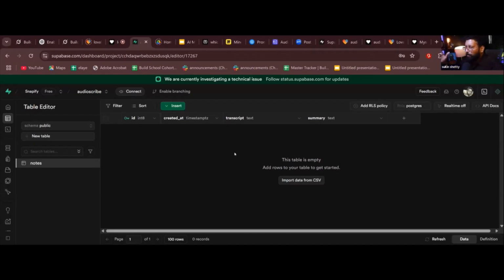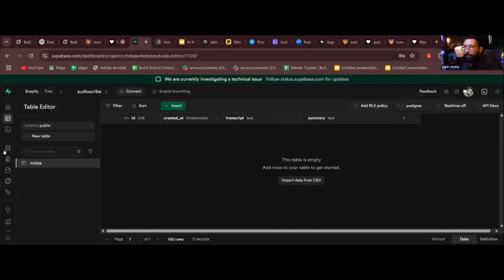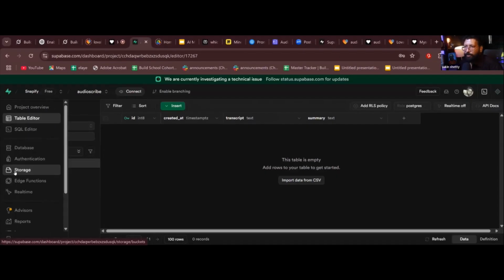Okay, now what did Grok say and what do I have to do next? Set up storage. If your app involves file uploads, audio files, you need the storage bucket. Go to the storage section. Okay, let me go to the storage section. Where is the storage section? Here. Can you see the storage section? Yes? Okay, I'm clicking on storage now.